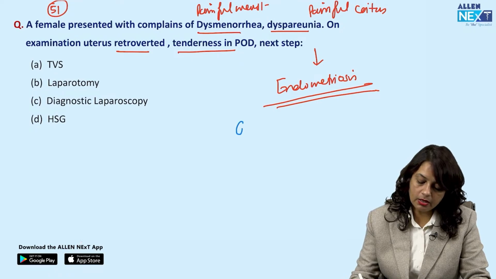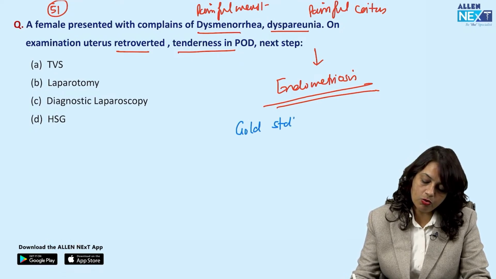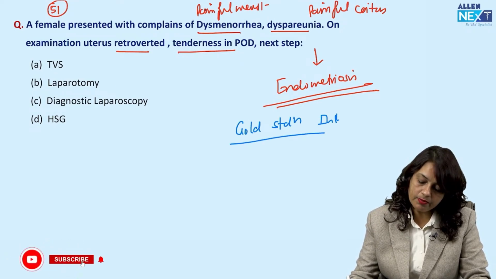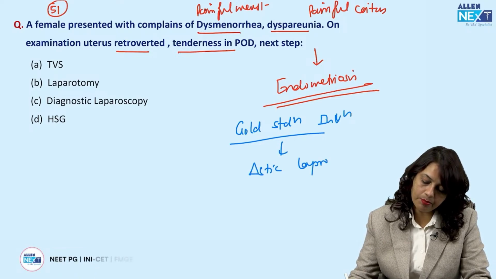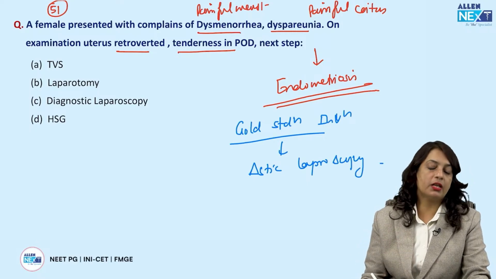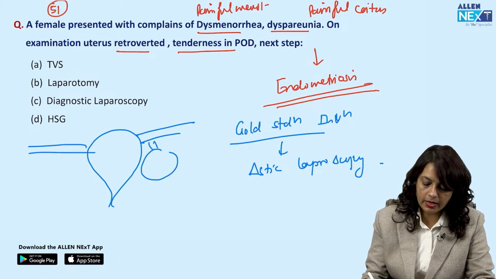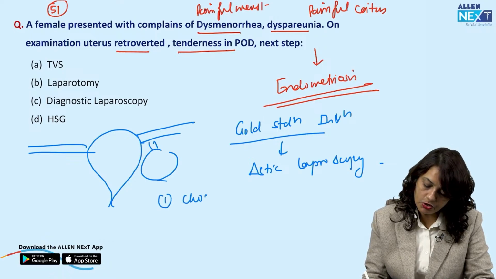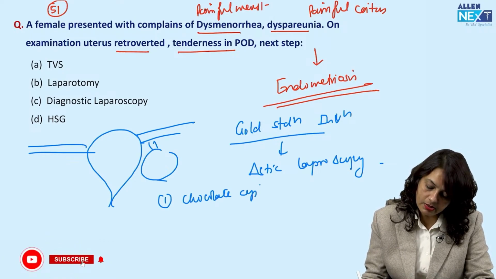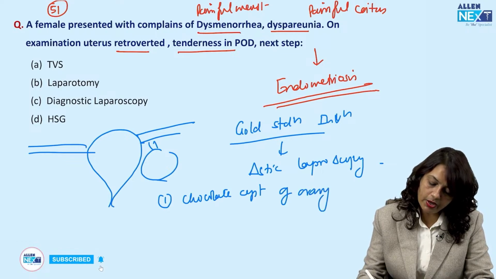Okay, what is your next step in management for endometriosis? What do you think? We should go for the gold standard investigation, that is a diagnostic laparoscopy, where we can see three types of endometriosis. One is a chocolate cyst of ovary.